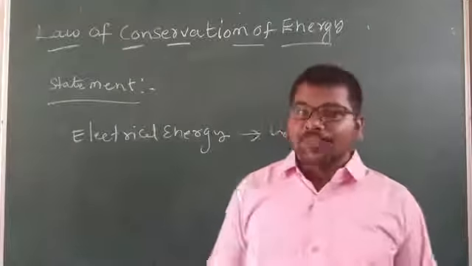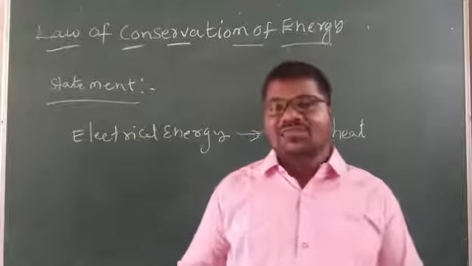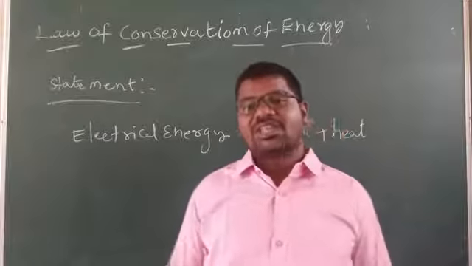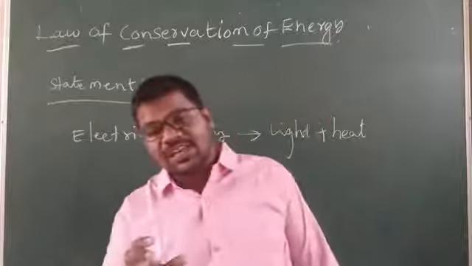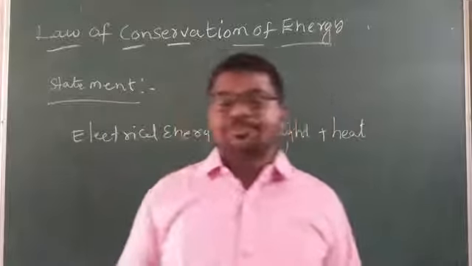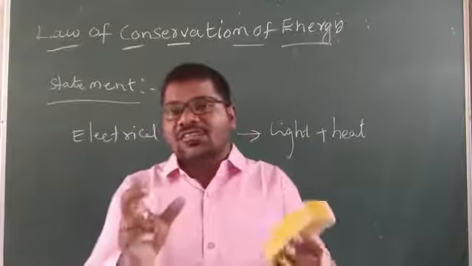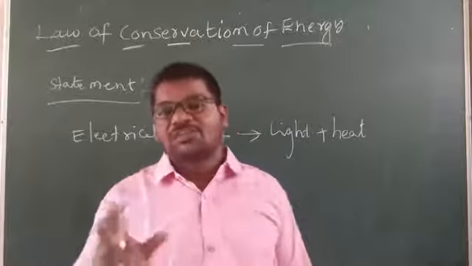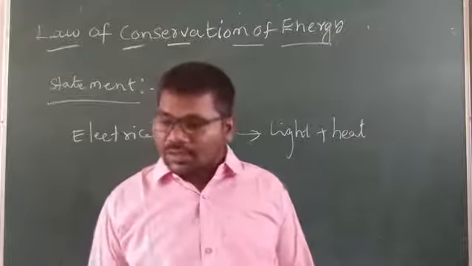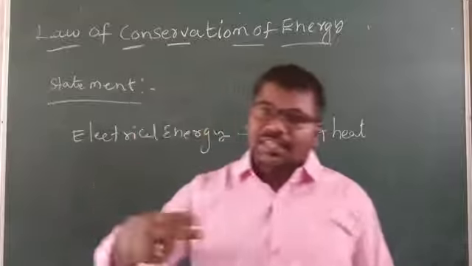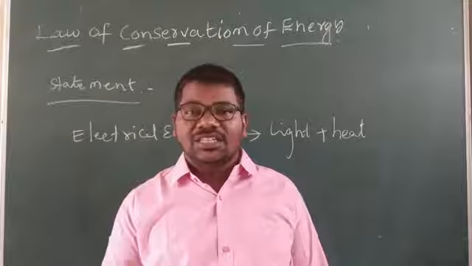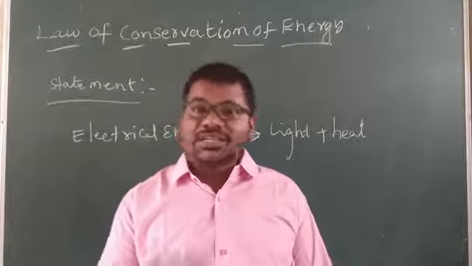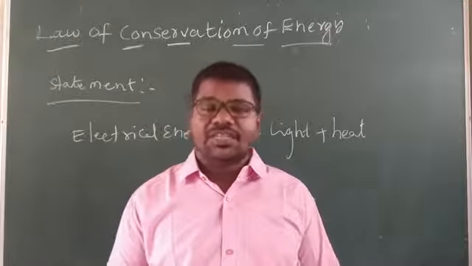If the bulb glows, light energy is emitted from the bulb. After some time, if we touch that bulb, we can feel some heat. So here, electrical energy is converted into which energy? Yes, light energy and heat energy.